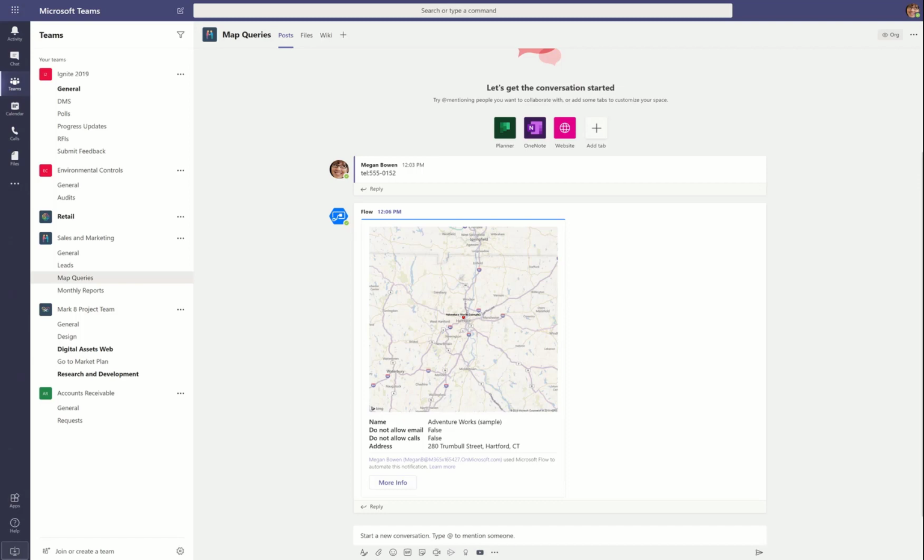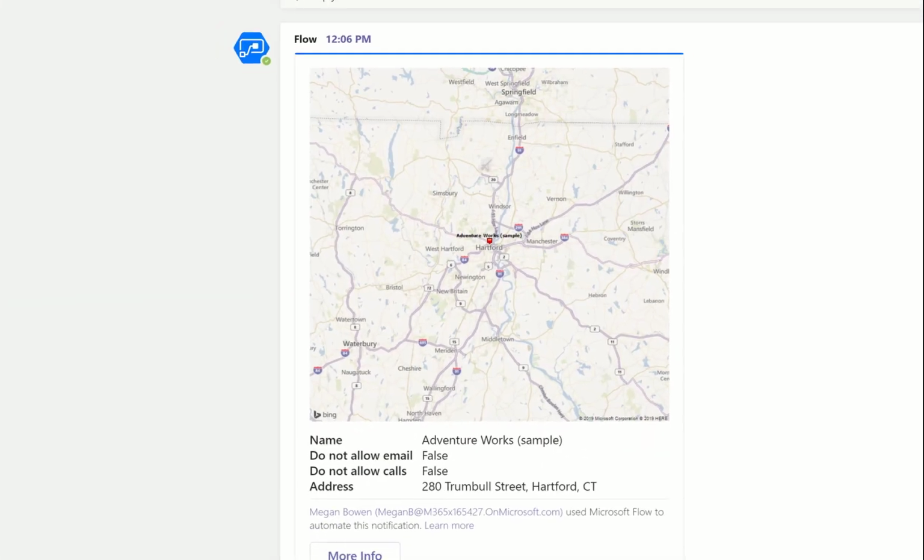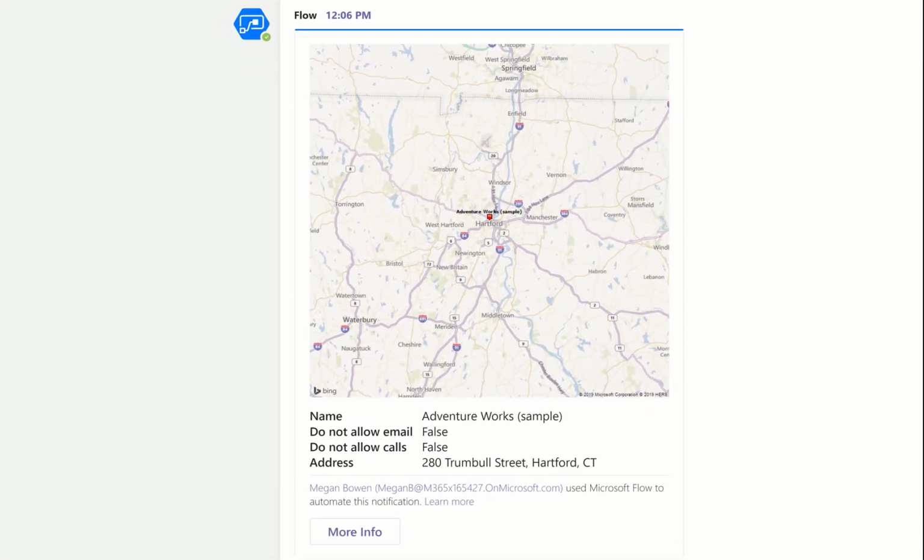And you can see that as soon as it puts the map down, and I just zoomed in so you can see the map well, the bot returns back a map of the location with a little tag here for pointing out where the company is. You can decide in the flow what the zoom is.